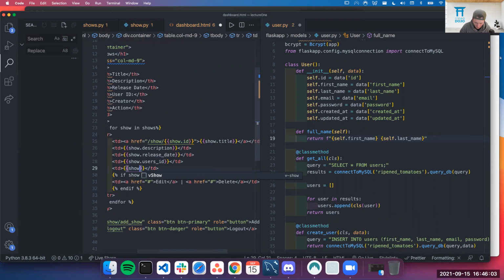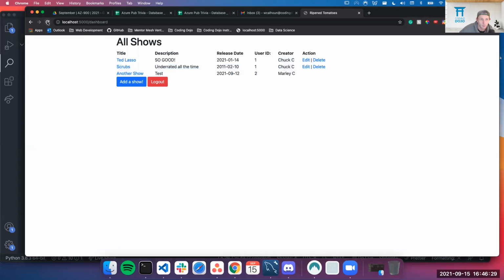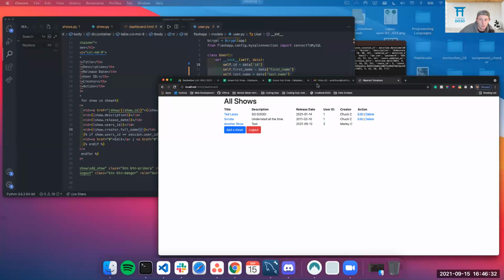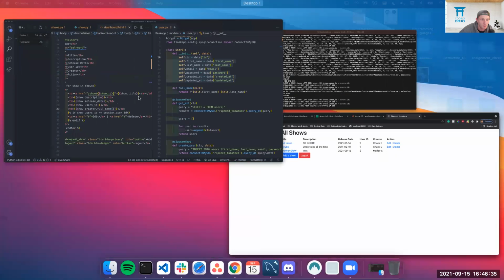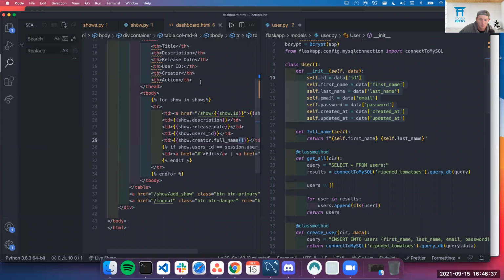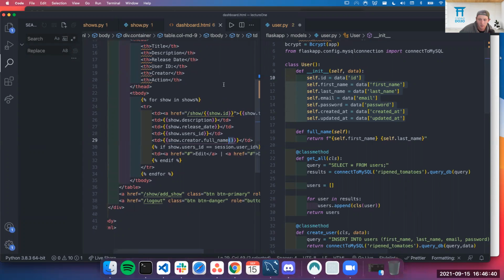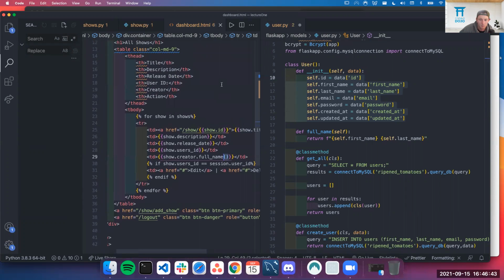I can say show.creator. Remember, that's my doorway dot. And when I use this dot, not only do I have access to these attributes right here, but I have access to all of these methods. So what I can say is full_name. Perfect. And because I'm calling a method, I do have to have the parentheses here. And when I do this and refresh, it still shows Chuck C. What did I change? I changed it to show.creator.full_name. Perfect.